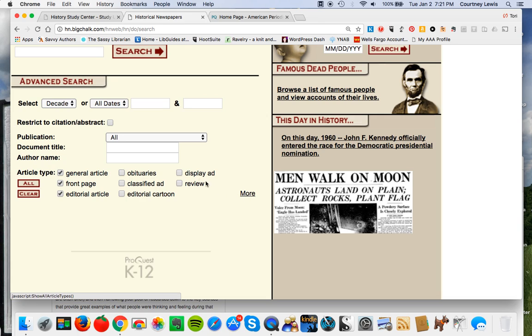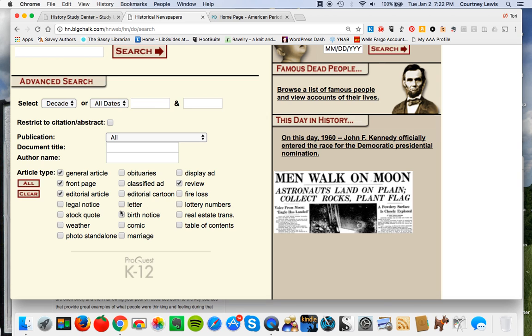Display ads are also really helpful if you're doing something about the founding of the department store and how they catered specifically to women. Looking at an analysis of display ads over newspapers can be really useful. Similarly, reviews. If you're doing Edith Wharton and her works as your focus and what they say about a time period, well, click on review because you want to see what people are writing when that particular book is published, or a play, or whatever work of literature that you're doing.